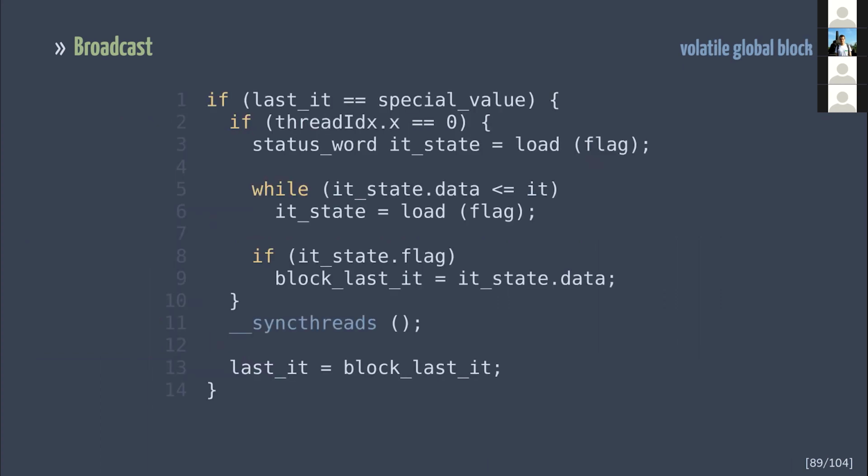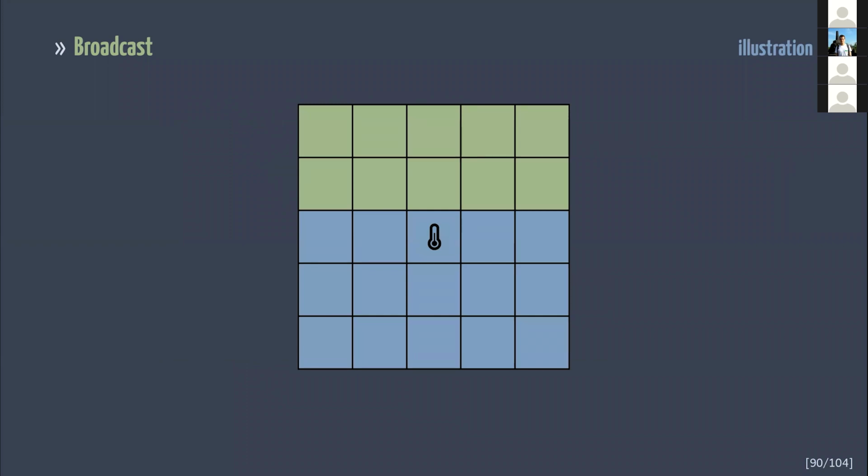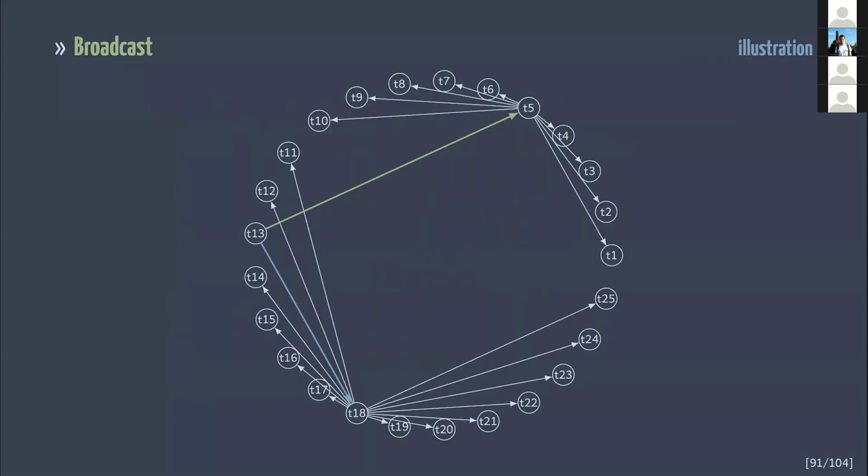So we can reduce contention by allowing only the main thread of each thread block to spin on the flag. When a new value of the flag is observed, it's broadcasted to the rest of the thread block through scratchpad memory. Let's pretend that we have only 2 thread blocks. Then the mentioned grid can be divided between them as follows. In this case, the communication pattern is presented on the slide. As you can see, the number of memory accesses is reduced by a factor equal to the size of a thread block.